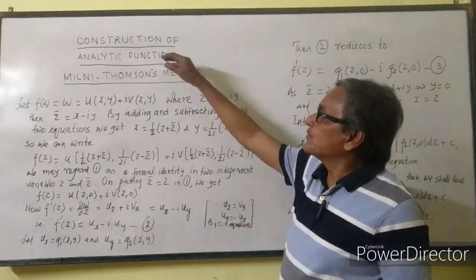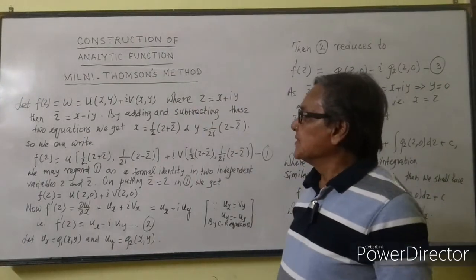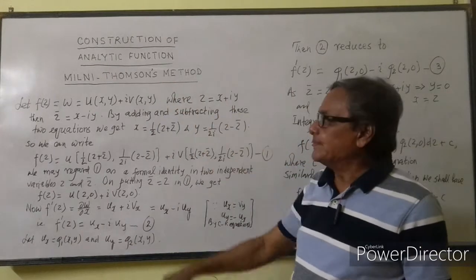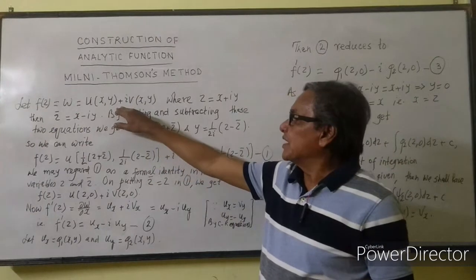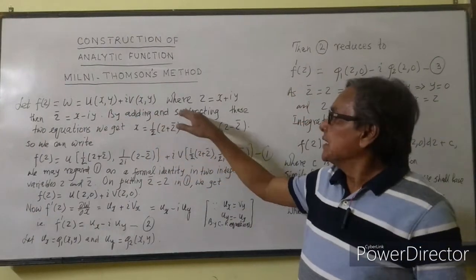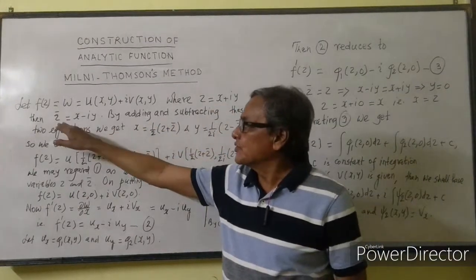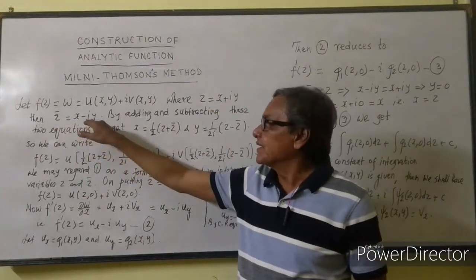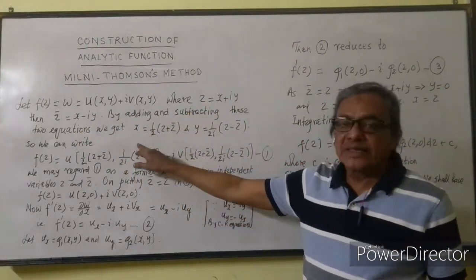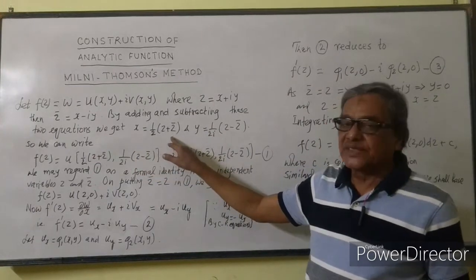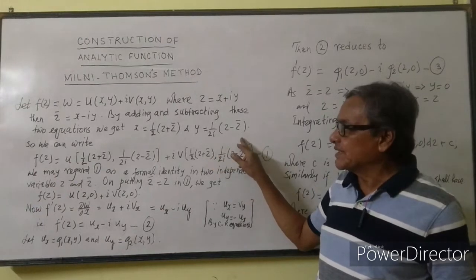Here we are going to construct an analytic function. Construction of analytic function. This is Milne-Thomson's method. Let f(z) = w = u(x,y) + i v(x,y), where z = x + iy. This implies its conjugate z̄ = x - iy. By adding and subtracting these two equations, we get x = (1/2)(z + z̄) and y = (1/2i)(z - z̄).